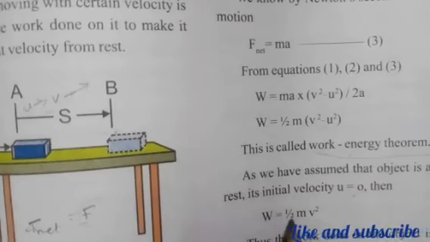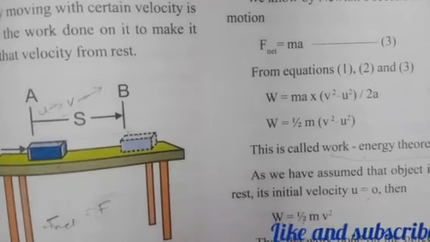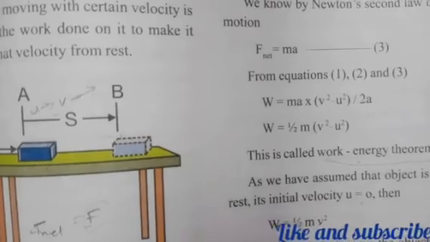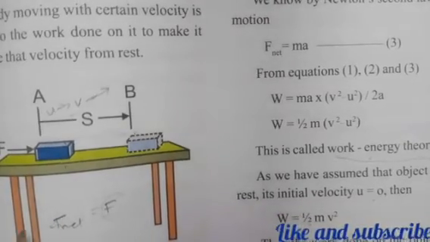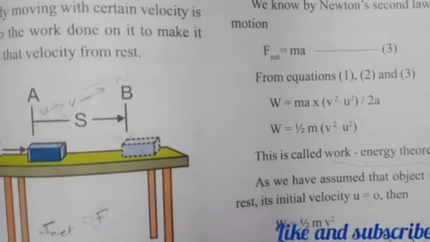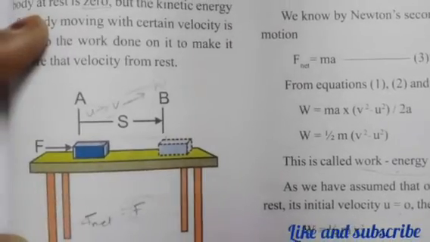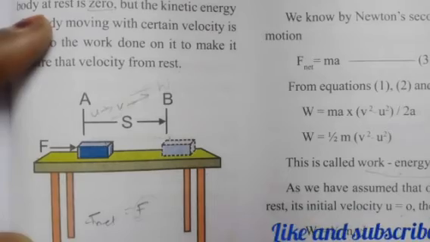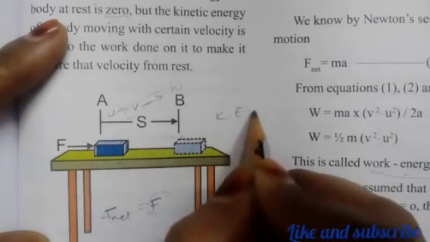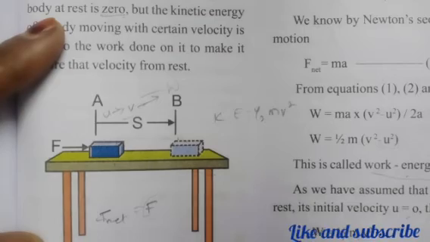Now we know that the kinetic energy of a body moving with a certain velocity is equal to the work done on the object to acquire that velocity. Thus, the kinetic energy possessed by an object of mass m moving with velocity v, which we write as KE, is equal to half mv square. KE is equal to half mv square.